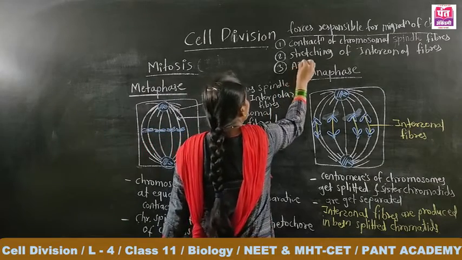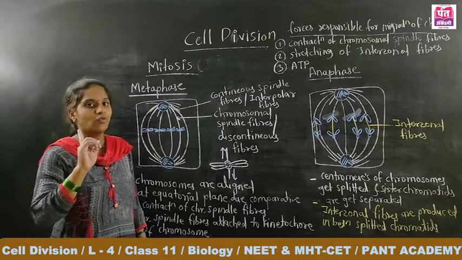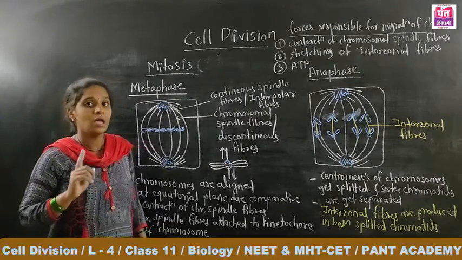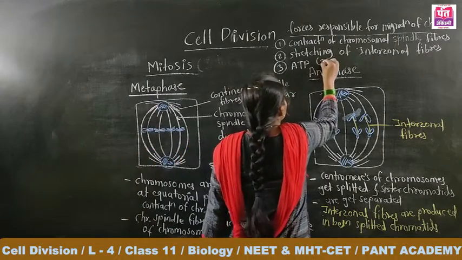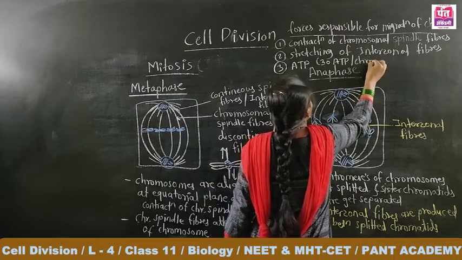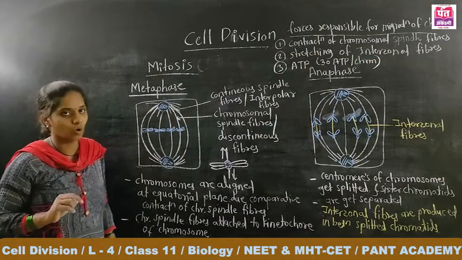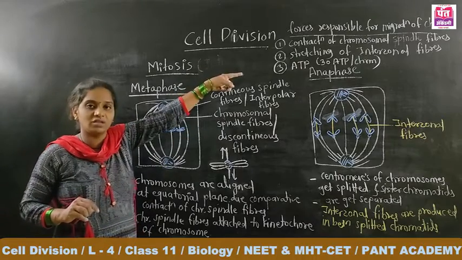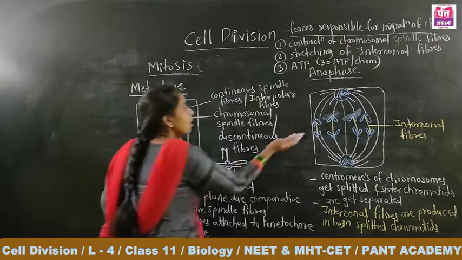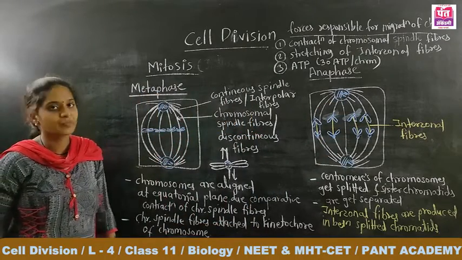And the last thing responsible for the migration of the chromosome is ATP. As we already discussed, for the movement of one chromosome about 30 ATP molecules were required, that is 30 ATP per chromosome. These are the three factors responsible for the movement of the chromosome towards the opposite pole, which is the anaphase.